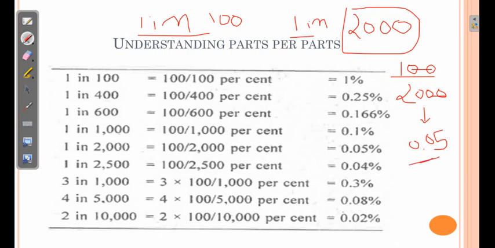Sometimes the parts are given, that is 4 in 5000. So in such cases, the same formula can be used with a little modification. You need to place the parts given 4 into 1000 divided by 5000, and your answer will be there.